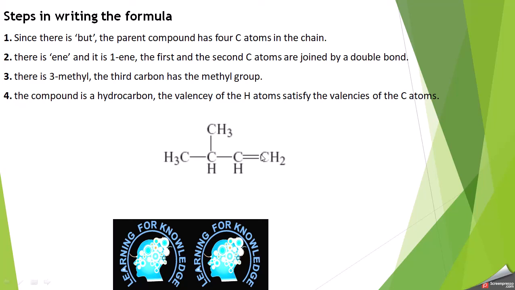In this case, with the double bond, this carbon requires 2 hydrogens, this carbon requires 1 hydrogen, this carbon requires only 1 because it is already connected with 3 other carbons, and this carbon requires 3 hydrogens, because only one carbon-carbon bond is present. So in this way we can write the structure from the name.